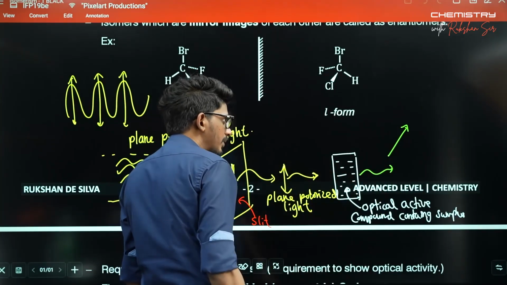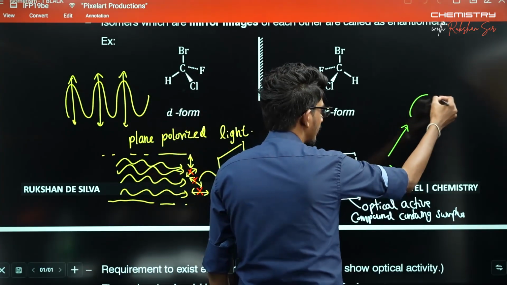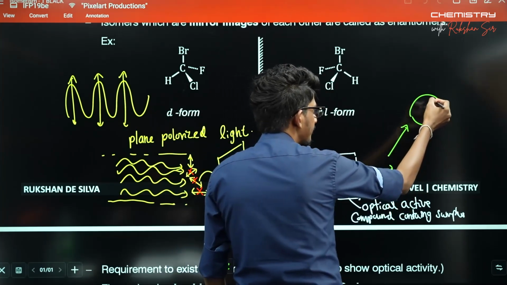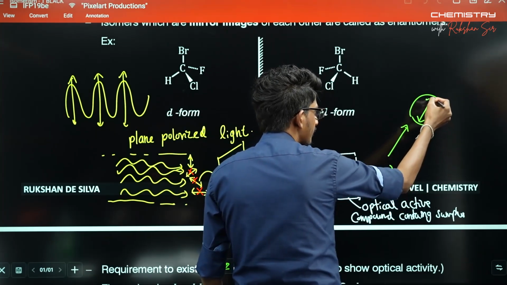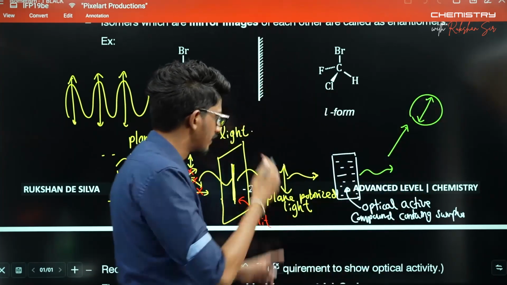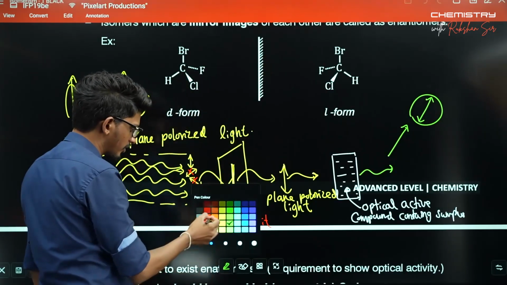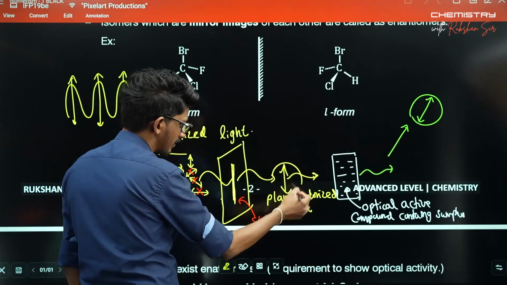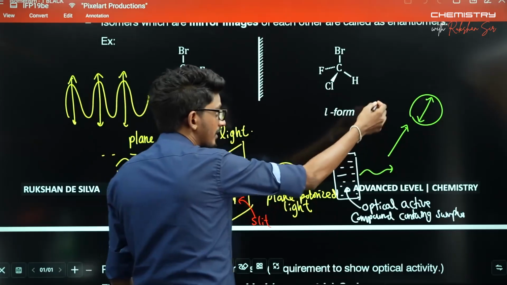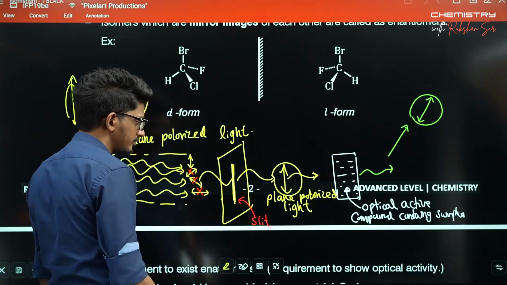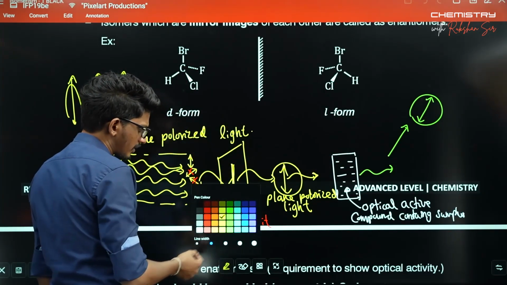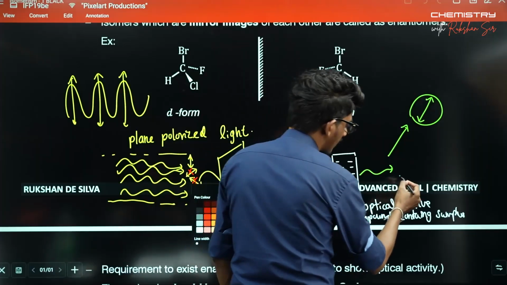Sometimes the radiation, after interacting with the sample, has this kind of rotation of the rotation axis. It started with this and the axis has rotated. Or this kind of rotation is possible.